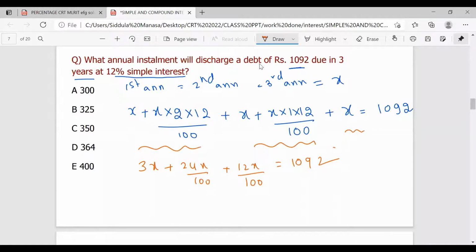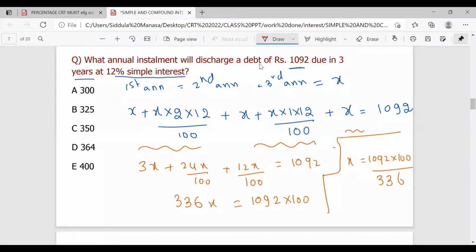So that will be equal to 100. If I maintain the common denominator, it will become 300, 24, 12, which is 336. So 336X is equal to 1092 into 100. So what are we getting finally? The X value is equal to 1092 into 100 divided by 336. So just do the calculations and let me know what's the answer. 325. So you are getting 325.